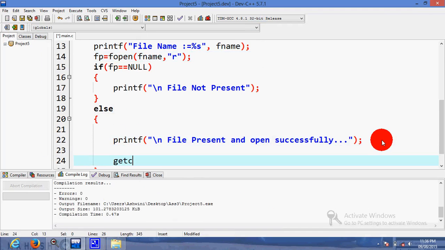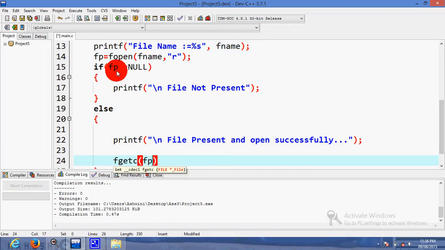For that purpose, there is one command which is used to read a character from your file. getc reads a character, but now we have to read from a file. So the command is fgetc. fgetc requires only one parameter: the address from which we have to read the character.